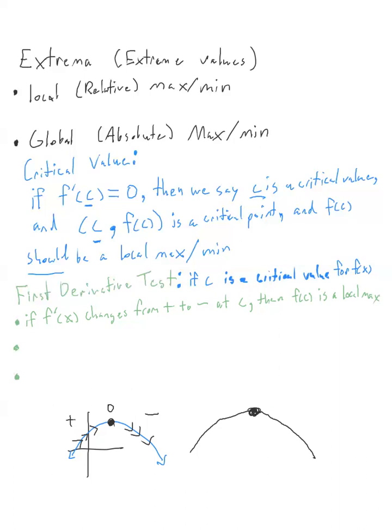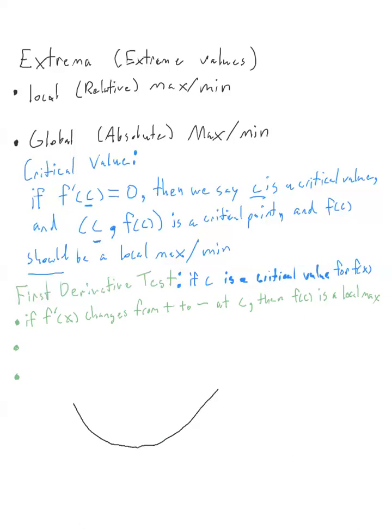Well, let's consider the other case. What if instead our derivative is negative, so we are decreasing, and then our derivative becomes 0, then our derivative is positive. Well, then we are decreasing, then 0, and then increasing, which means down here, for a critical value down there, that is the bottom of a valley, which would mean that is a local minimum.